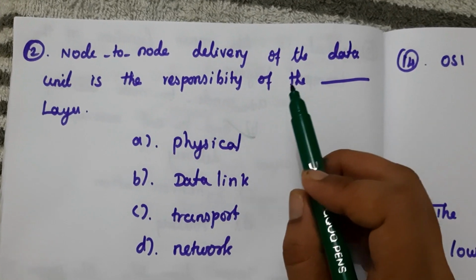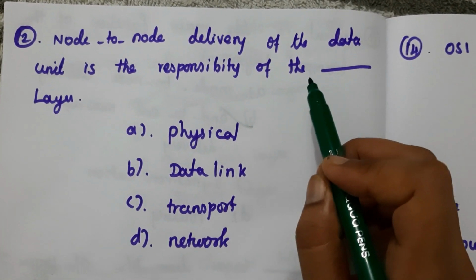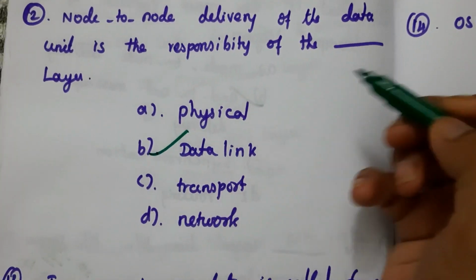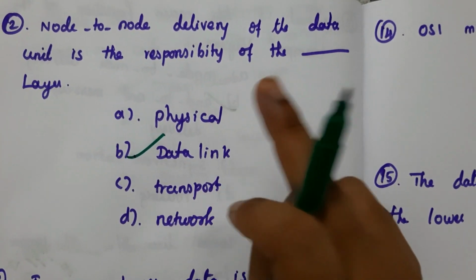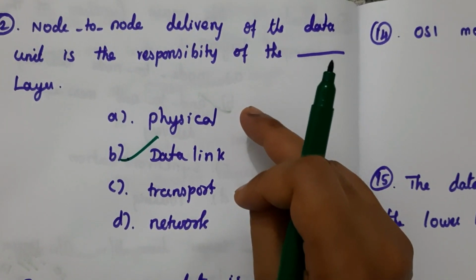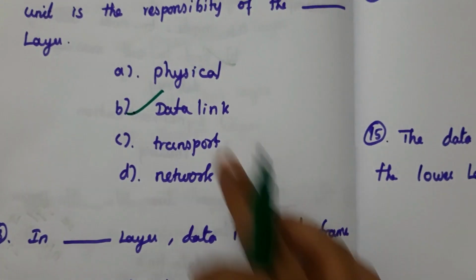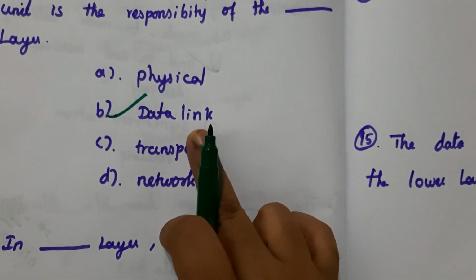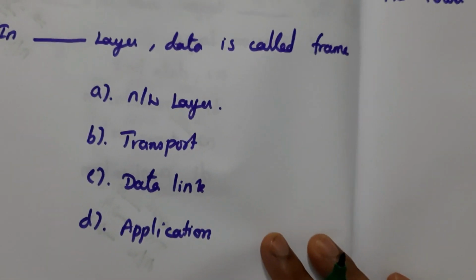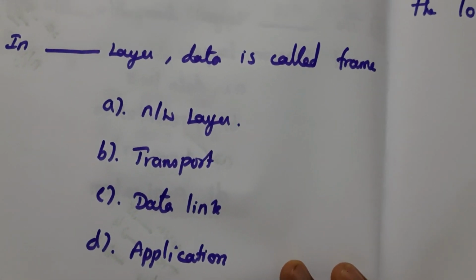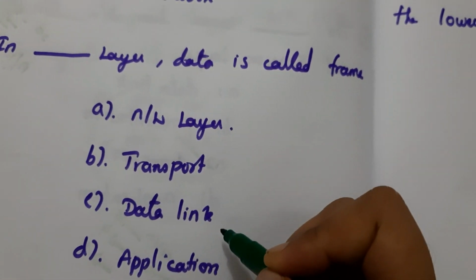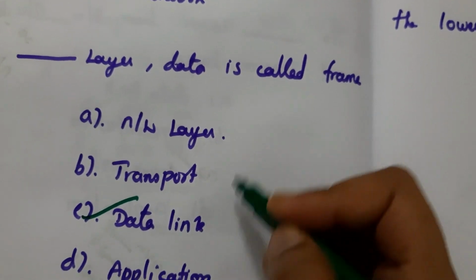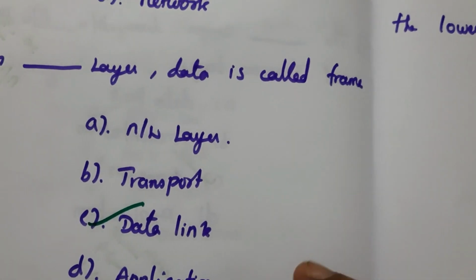Next question, node to node delivery of the data unit is the responsibility of the data link layer. Node to node delivery is the responsibility of the data link layer. End to end message delivery is the responsibility of the transport layer. So here node to node, the answer is data link. Next question, in dash layer data is called frame. Here this question also the answer is data link. In the data link layer we call the data a frame.